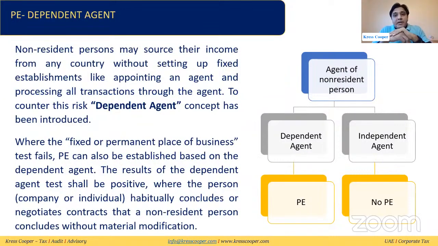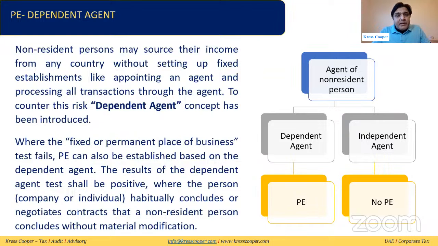Then the dependent agent. The first thing was basically a fixed permanent place of business. The second thing is an agent or person who habitually exercises or concludes contracts on behalf of the non-resident person in the UAE. I just classified the agent. It can be two types of agent: a dependent agent or an independent agent acting on behalf of the non-resident person.